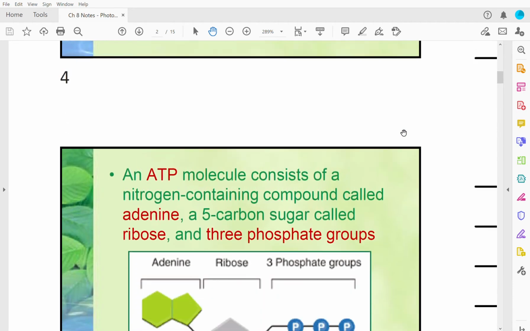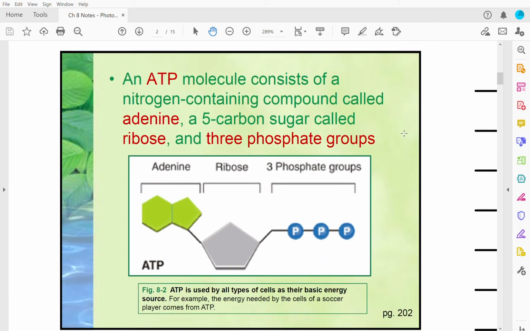Good. So here's what an ATP molecule looks like. It has an adenine group, a ribose group, which is a sugar, and 3 phosphates. This is all chemical structures. This is what a chemical structure looks like, as opposed to a chemical equation, where the molecules and compounds are put together, adding them together with the yield.